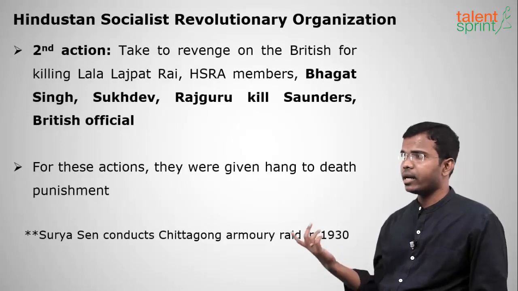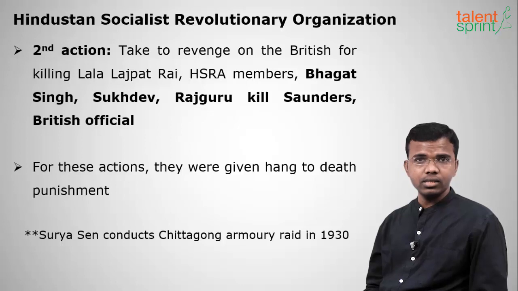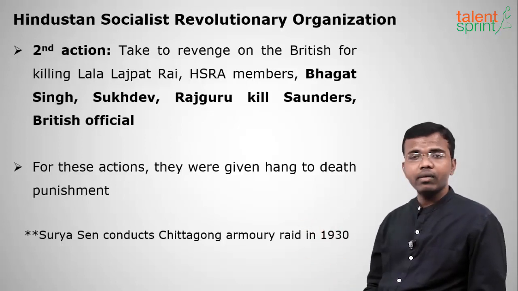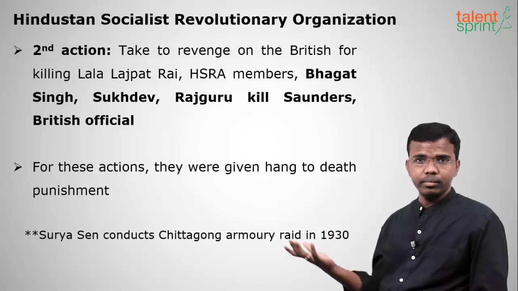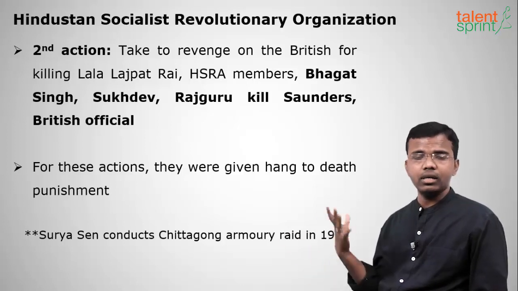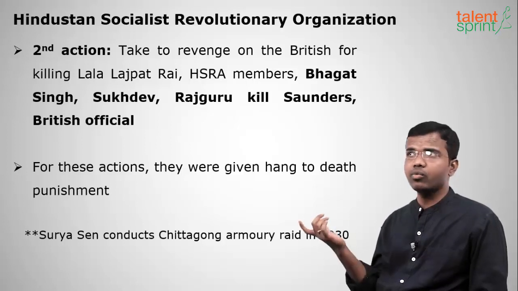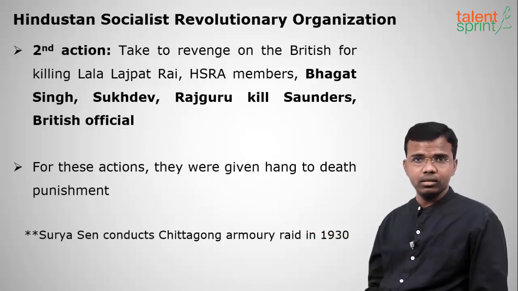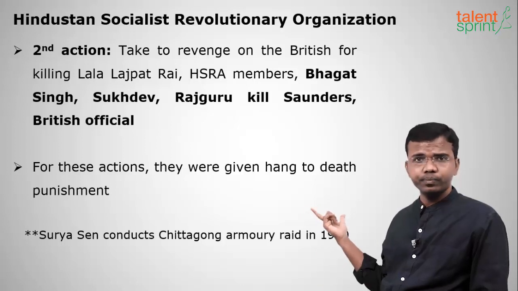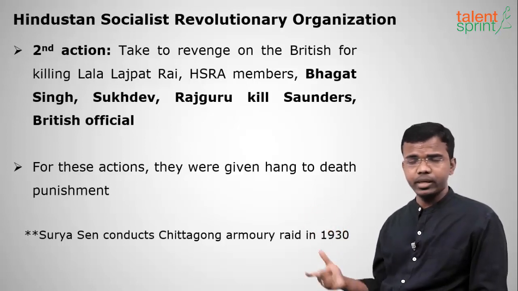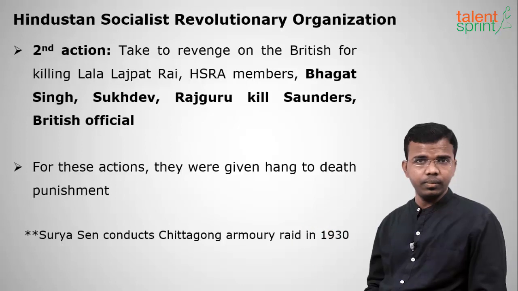Their second action was to take revenge for the death of Lala Lajpat Rai. Bhagat Singh, Sukhdev and Rajguru killed the British official who was responsible for the killing of Lala Lajpat Rai. His name was Saunders. Hope you have seen the movie Rang De Basanti. It is clearly shown how the British official was killed by these 3 people.